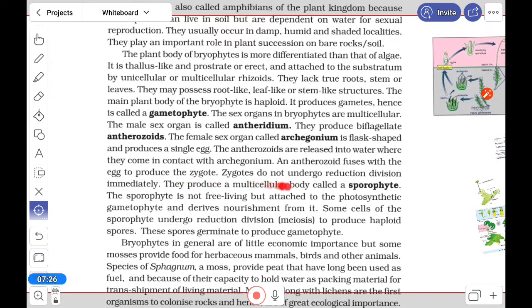It produces a multicellular body called sporophyte, which is a 2N structure. Now this fact you have to understand. Bryophyte has one very peculiar chromosomal system in its body. In its body, one certain portion is haploid and the other part is diploid. So let's know about this fact nicely.